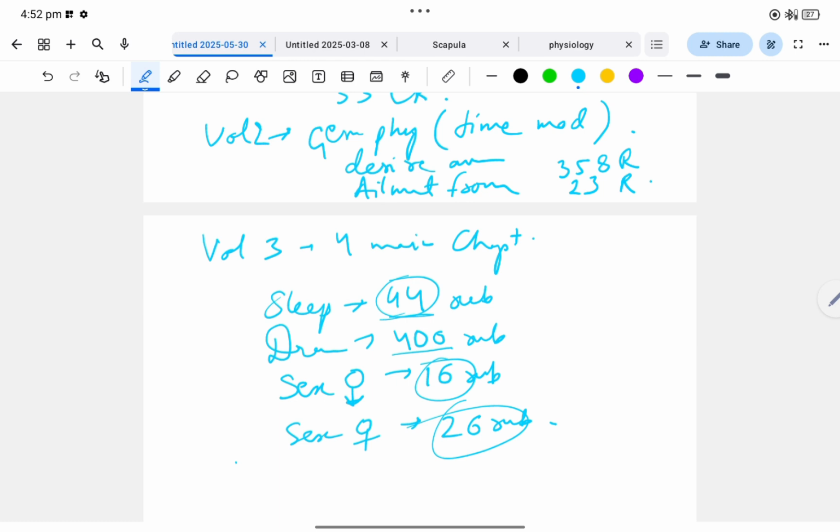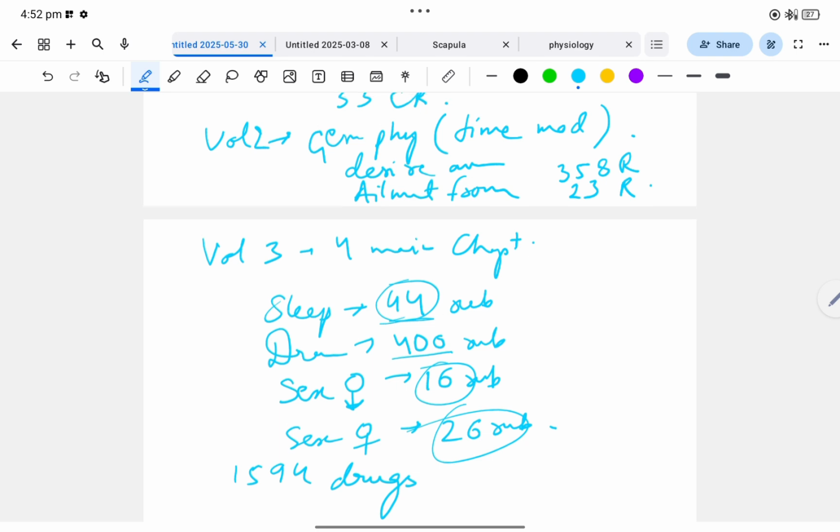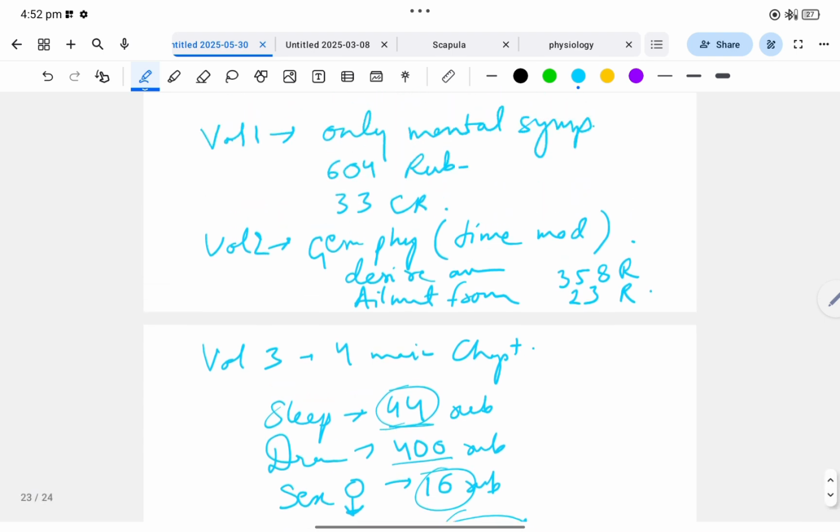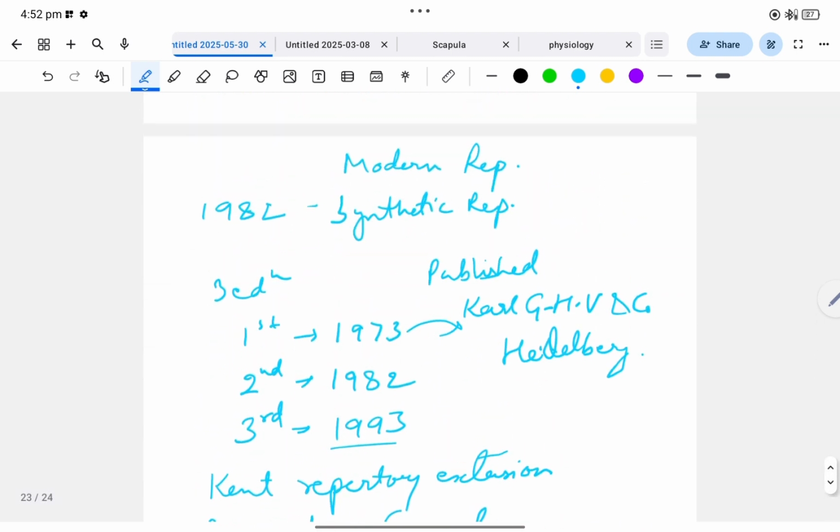Now the total number of drugs in Synthetic Repertory is 1594 drugs. And it is not known as a complete repertory as it gave importance to generals only. So do we have any remaining point? Now only typography is left.